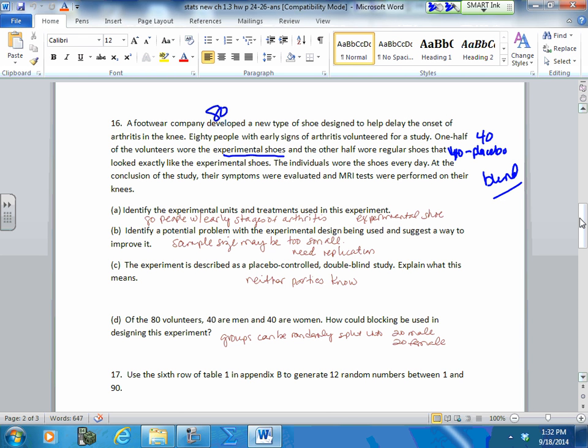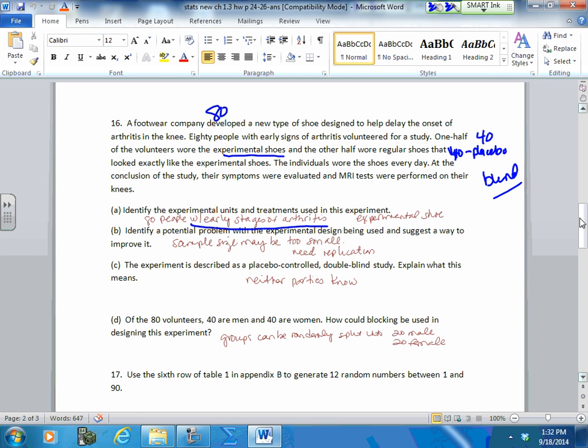The individuals wore the shoes every day, and at the conclusion of the study, their symptoms were evaluated, and MRI tests were performed on their knees. They wanted to see if they see improvement, or at least a delay in the arthritis. Your experimental units are your 80 people in the early stages of arthritis, and they put on an experimental shoe.